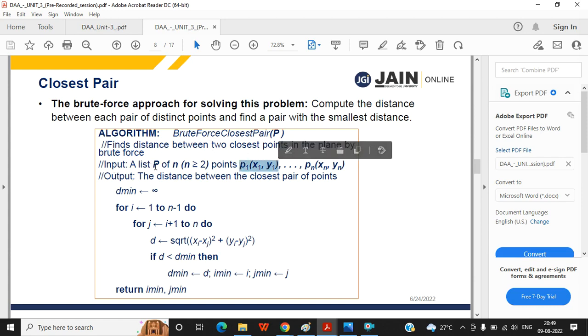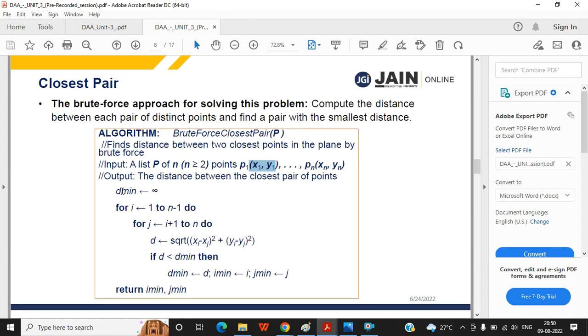In this set, you can say this is an array or list, or in Python a dictionary. In Java you can put this as an array. So these are the points. You have x1 y1 and x2 y2, x3 y3, maybe in an array. In any way you can represent it, but in the algorithm you represent these as p1 and p2. So x1 and y1 are the coordinates for p1, x2, y2 the coordinates for p2. In general, xi and yi are the coordinates of the ith point.